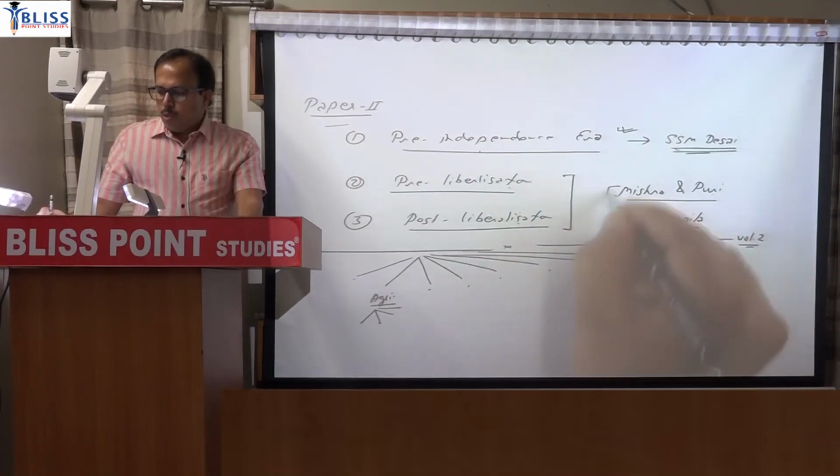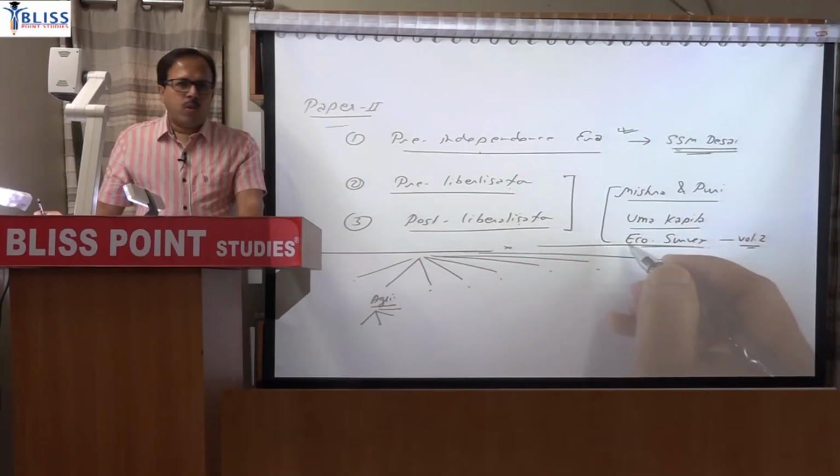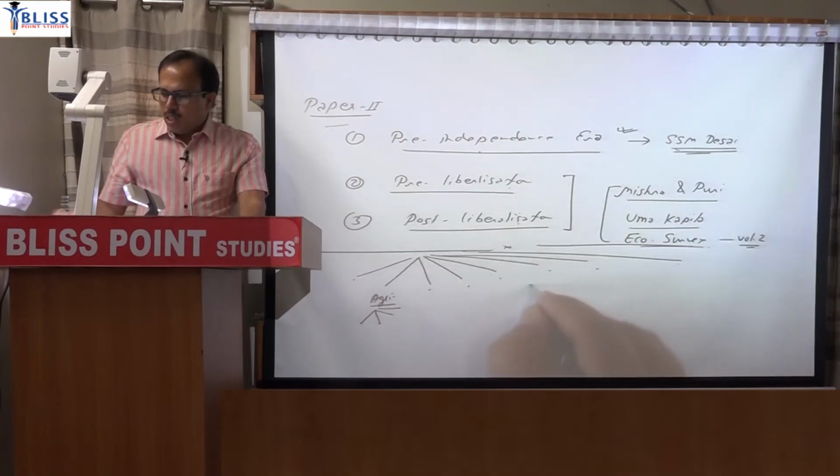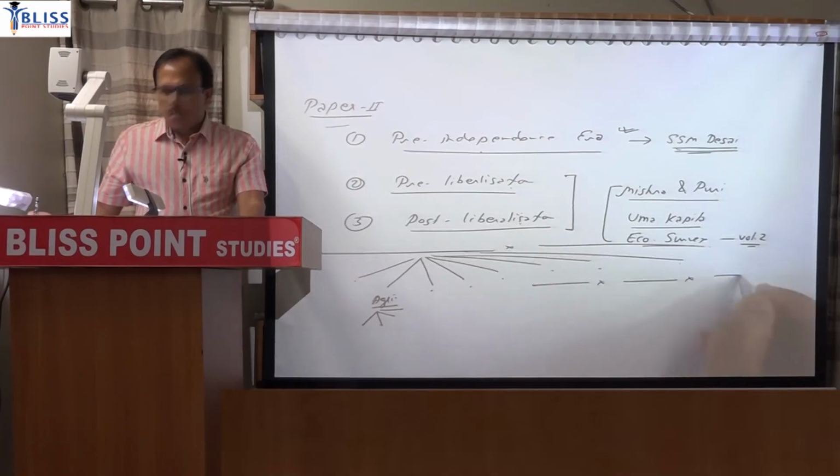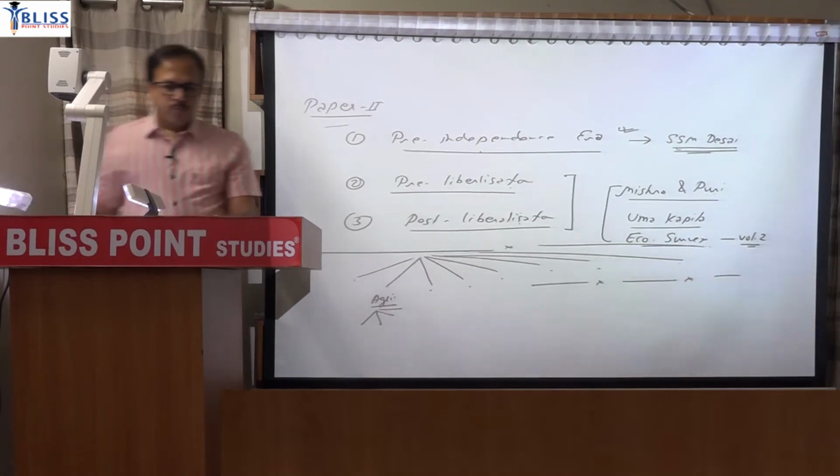So these will be the sources. In addition you can refer to your everyday newspaper. Whatever new article comes, you must supplement it. So I don't think there is any confusion related to the sources now.